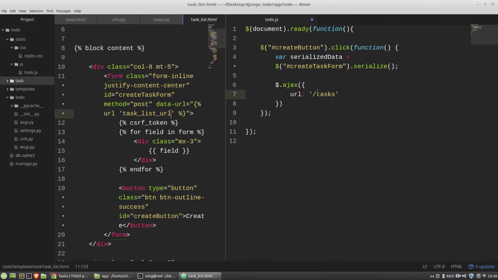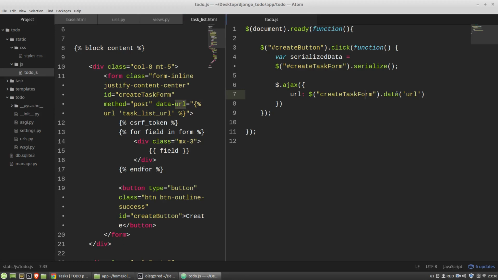And here in the JavaScript, I can just get the form again, call the data method, and get needed data from the data-url attribute.